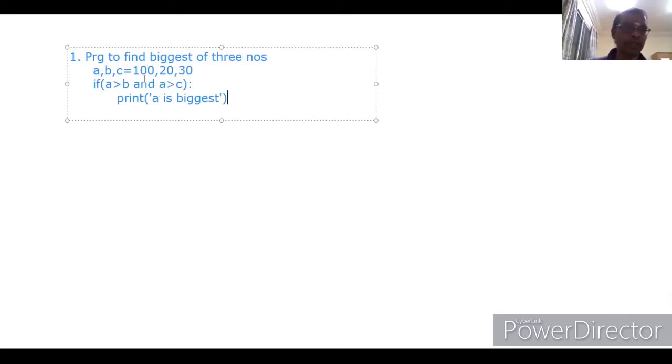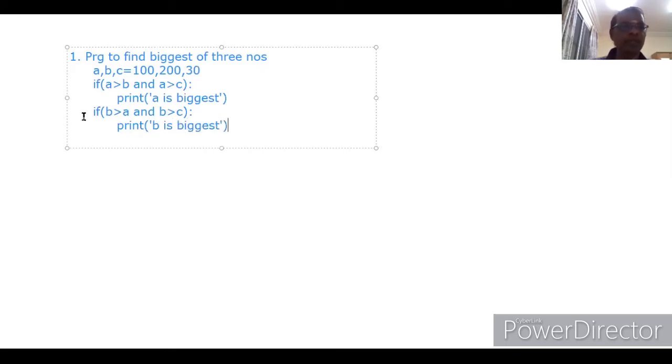Here assume 100 is there. 100 is greater than 20. It is true. 100 greater than 30. It is also true. In this case, this whole thing gives true. Then A is biggest will be displayed. What will happen if B is biggest? Assume B is assigned with 200. Now we have to compare B is greater than A, along with B compared with C. So if both conditions are true, then only we can consider B is biggest. Print B is biggest.